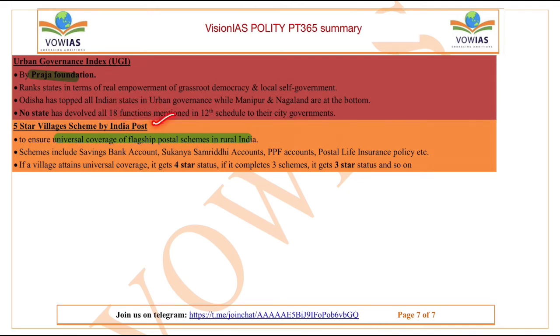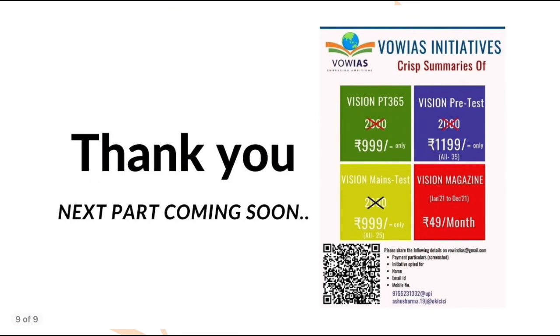Next one is the 5-star villages scheme by Indian Post, which is mainly to ensure universal coverage of flagship postal schemes in rural India. And the schemes include saving bank account, Sukanya Samriddhi accounts, the PPF accounts, the postal life insurance policy, etc. If a village attains universal coverage, it gets 5-star status. If it completes four schemes, it gets 4-star status, and so on. Okay, so remember, the 5-star village scheme is by Indian Post. Okay, so that's it, guys, for this lecture.